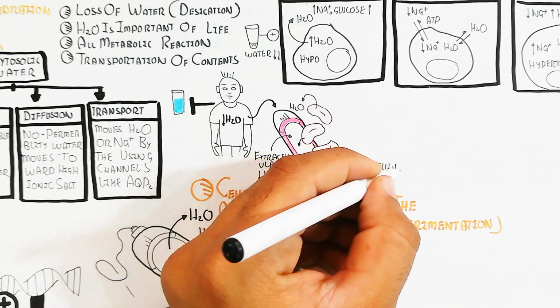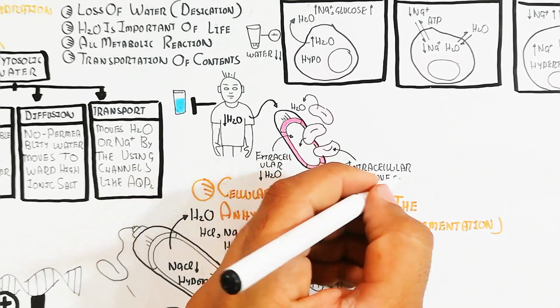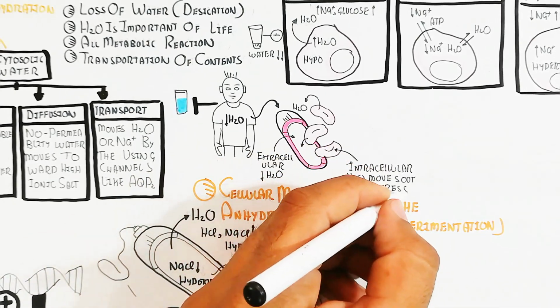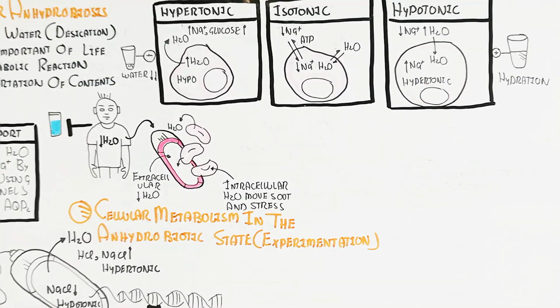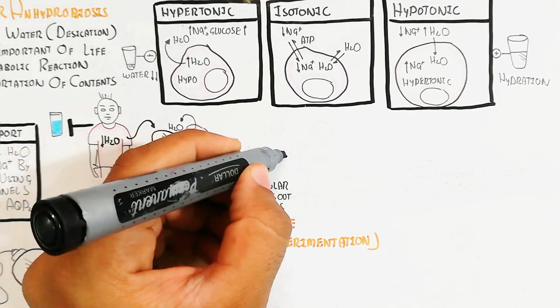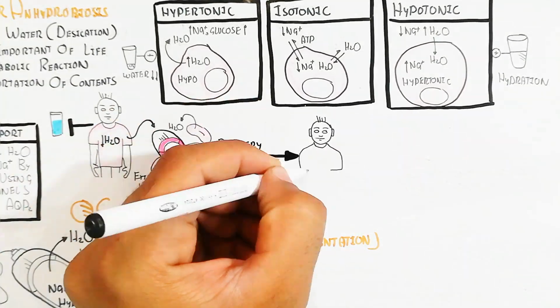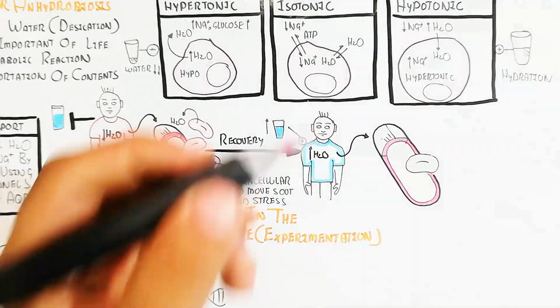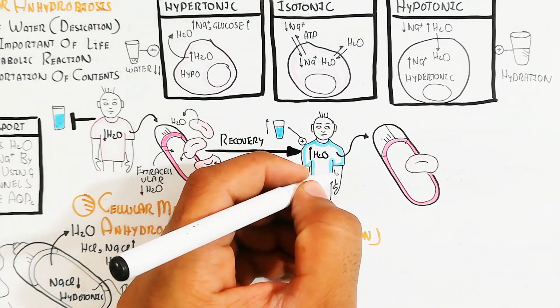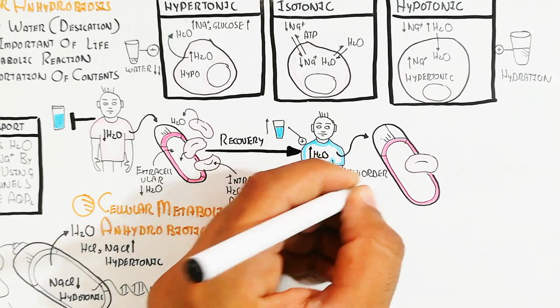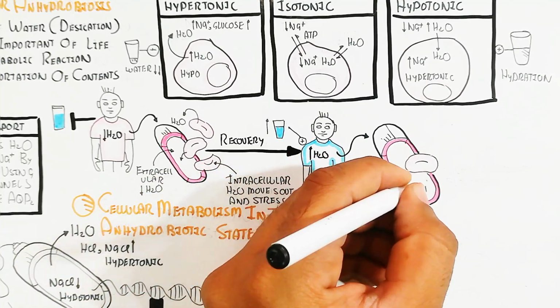The extracellular water decreases due to the anhydrobiosis, which will lead to water moving into the extracellular space, into the blood, from the RBC, and the dehydration will occur. The intracellular water moves out and stress will occur, and this will lead to recovery when we hydrate, when we intake water, when we drink.